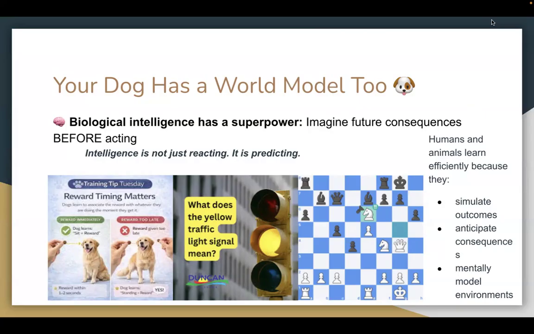So it's not a good idea to speed up after I see the yellow light. And for a chess example, the player may imagine if I move here, the opponent may fork the queen. In summary, humans and animals learn efficiently because they simulate outcomes, they can anticipate consequences, and also mentally model environments. And intelligence is not just reacting, it's actually predicting.